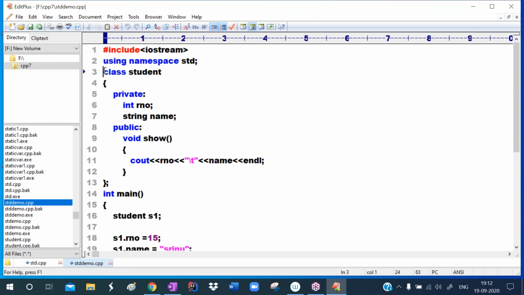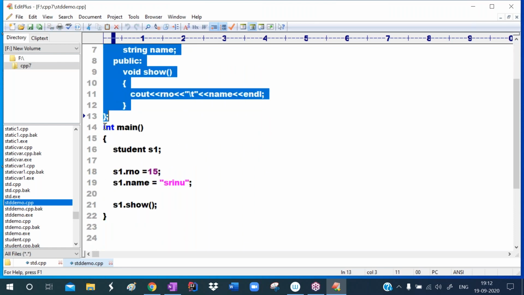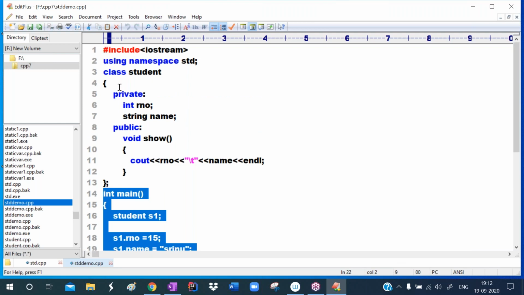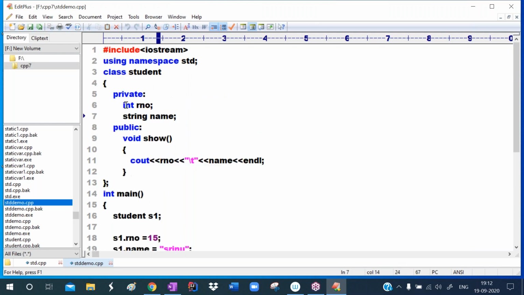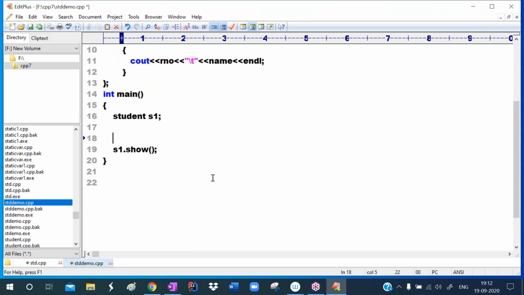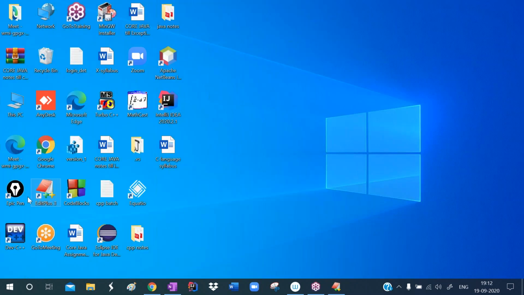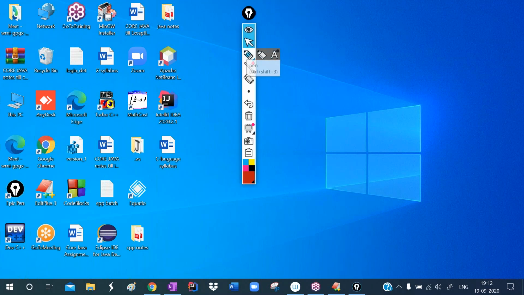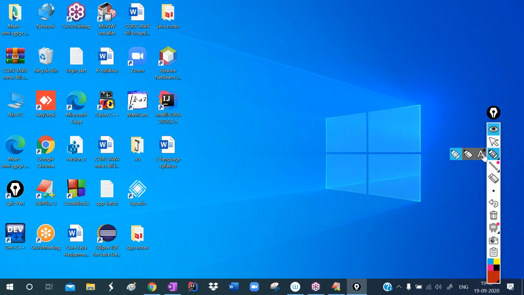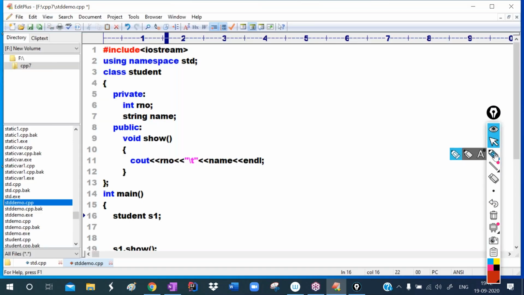But try to understand. Here we are defining the class, and here we are writing main outside of the class. Generally we write like this. This student is the class. For the student, roll number and name are the properties. This show is the method. Don't access them here, this is wrong. Here we create the object, so S1 is the object now. This is a CPP program.